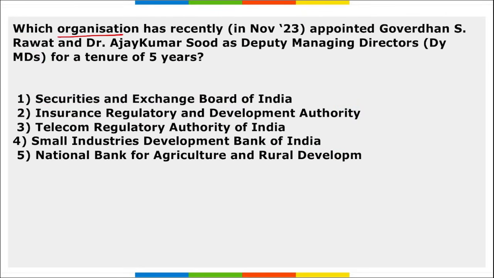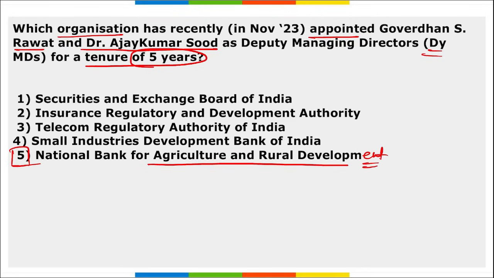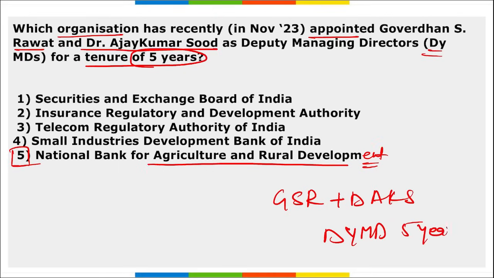Next, which organization has recently appointed Govardhan S. Rawat and Dr. Ajay Kumar Sood as Deputy Managing Directors for a term of 5 years? NABARD, National Bank for Agriculture and Rural Development, right? They have recently appointed Govardhan S. Rawat and Dr. Ajay Kumar Sood as the Deputy Managing Directors for a period of 5 years.